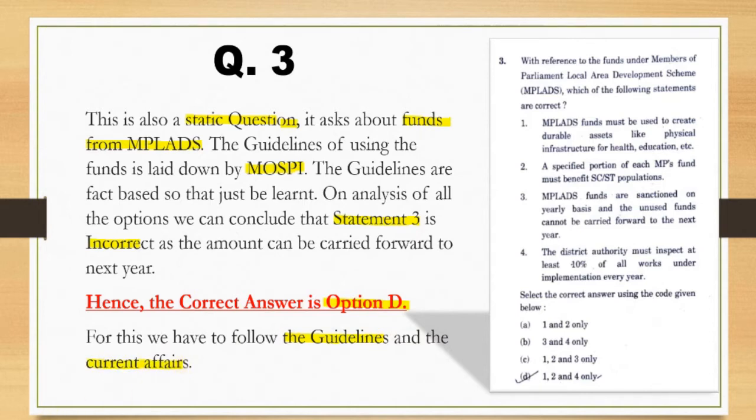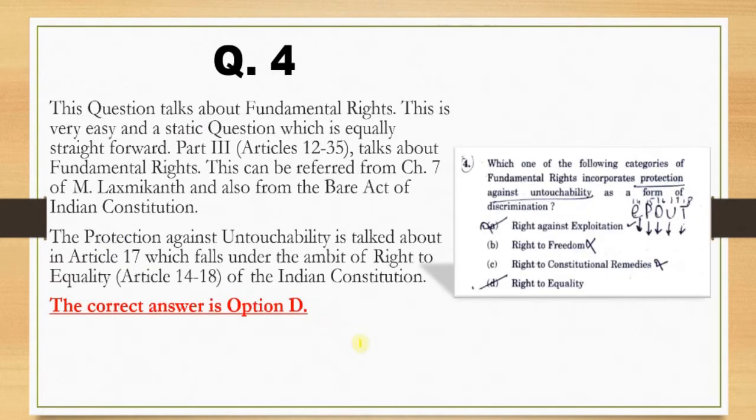For this particular question, one needs to follow the guidelines and current affairs. Moving ahead, we have question number 4, which was based on the fundamental rights. This was a very easy and static question. Part 3, articles 12 to 35, talks about the fundamental rights. This can be referred from chapter number 7 of M. Lakshmikant and also from the Bare Act of the Indian Constitution.